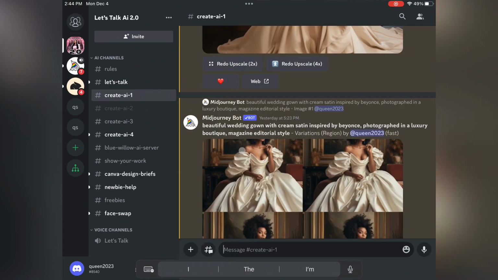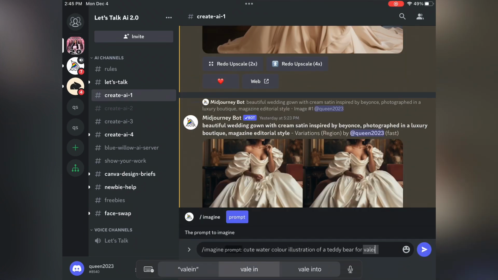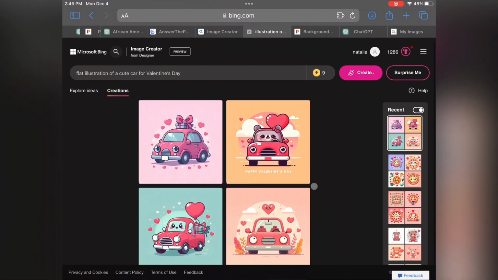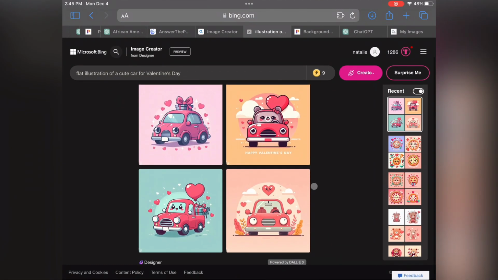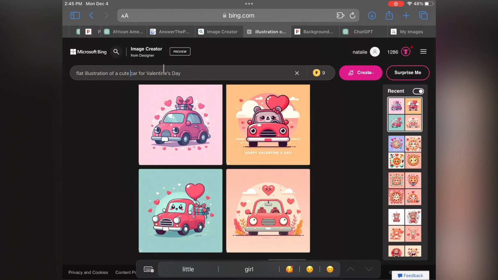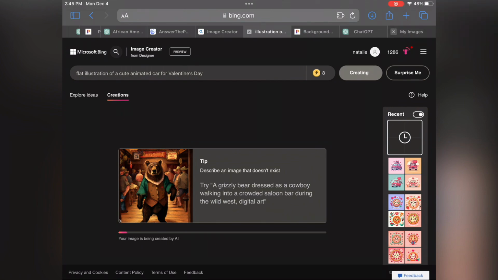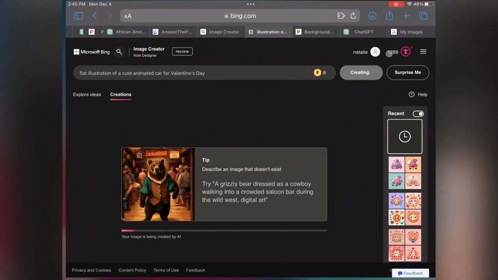So while that was doing its thing and creating the images, I asked it to create some cute illustrations. We ended up doing a Valentine's Day card. I find that Bing is more for cartoon-like items, so you get the more cartoony stuff, which is really nice. So we'll let that generate and let's go right back.